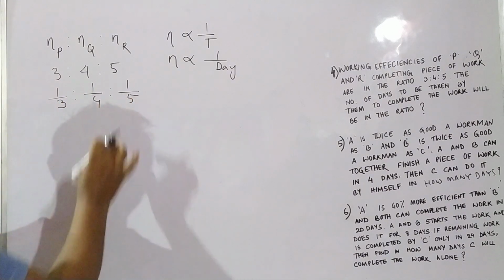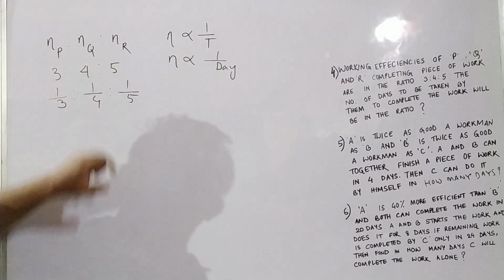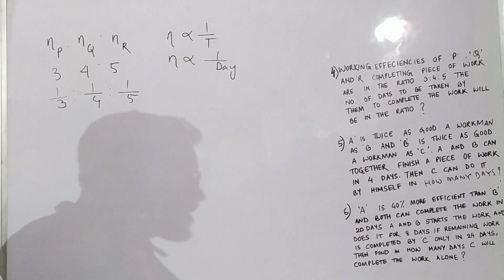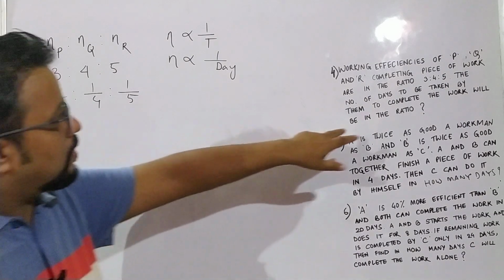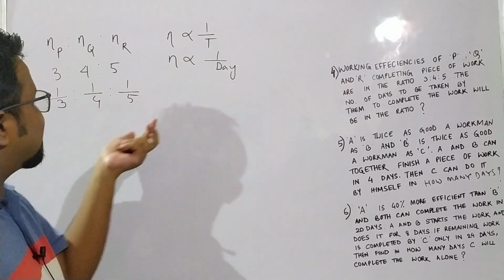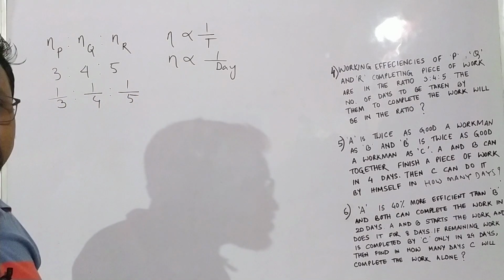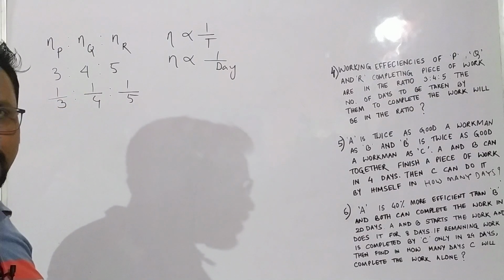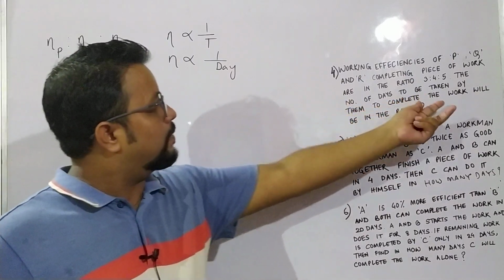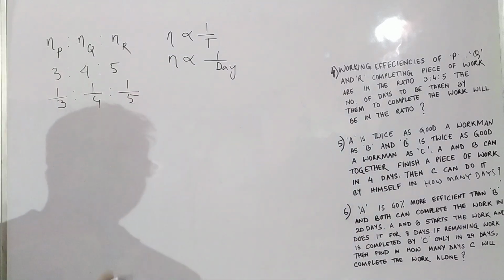Now these are in the ratio, but we need it in the number of days, not in this structure. So how can we calculate the number of days from here?